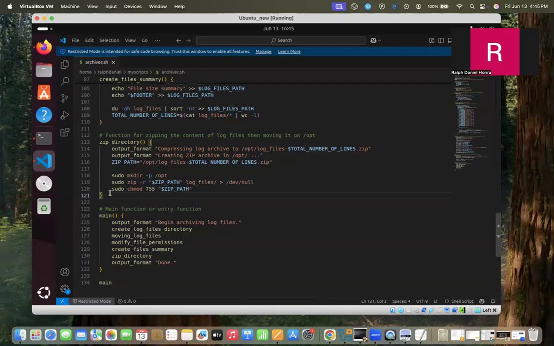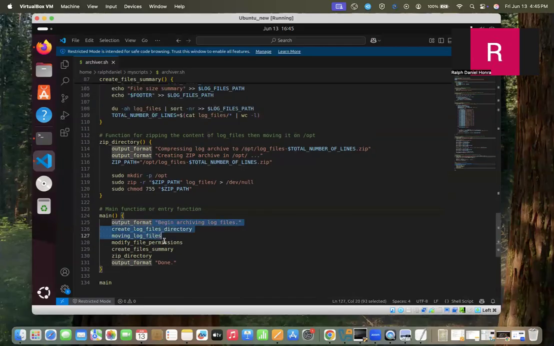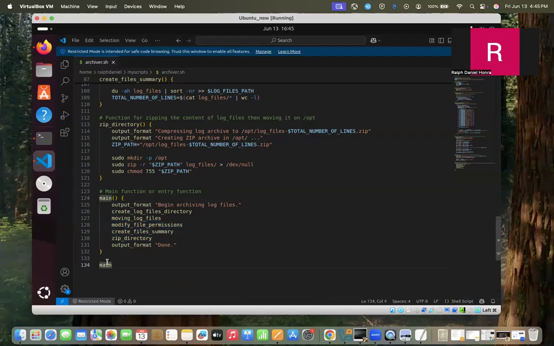And lastly, I have the main function. In the main function, it basically calls all the other functions that I have created above. Like how Java code is typically constructed, just like any other code like Python or Kotlin, you have a main function. So I just mimic that in my code. Inside my main function are the other functions that have different purposes, and then I just call the main function.